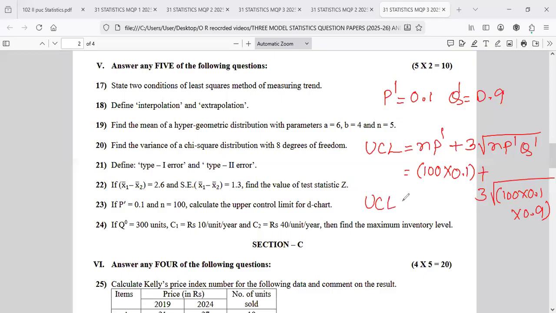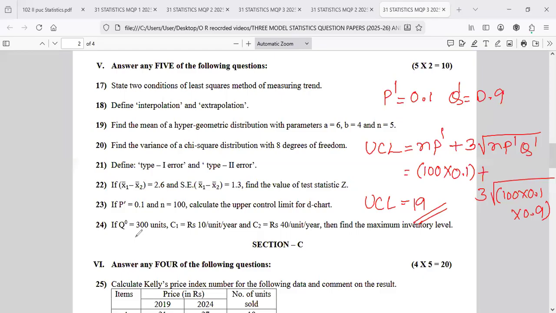So what is the UCL answer? Open bracket 100 into 0.1 close bracket plus 3 root of 100 into 0.1 into 0.9. So I got 19 as the UCL. Correct? Anybody solved? Yeah, correct, 19 is the answer.